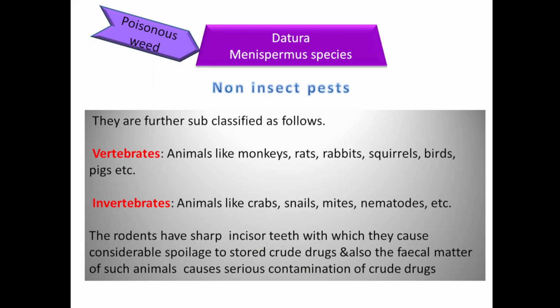The rodents have sharp incisor teeth with which they cause considerable spoilage to the stored crude drug. So if the crude drug is stored in storehouses, proper care should be taken that it is protected from rodents, because they have sharp incisor teeth and they will cause spoilage to the crude drug. Also, the fecal matter of these animals causes serious contamination of crude drug. So this is about the different types of pests which are responsible for causing damage to the medicinal plant.